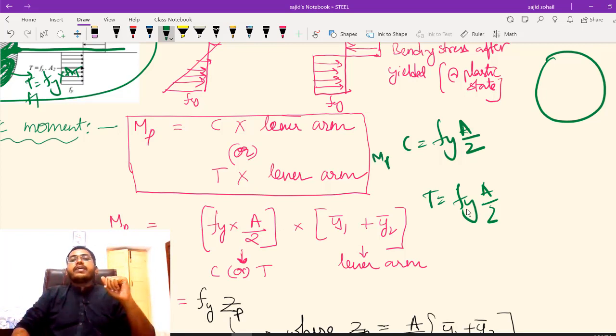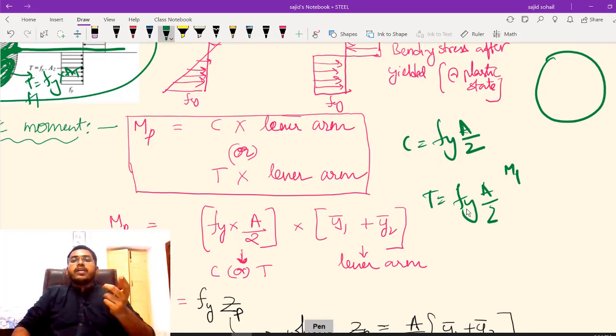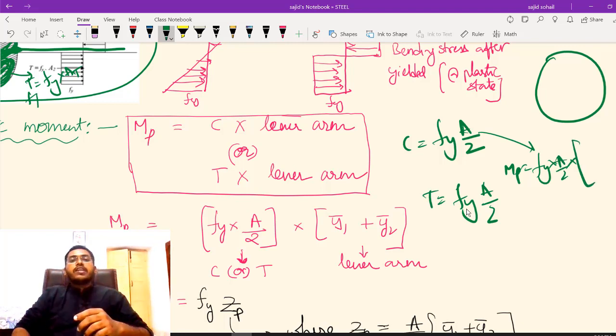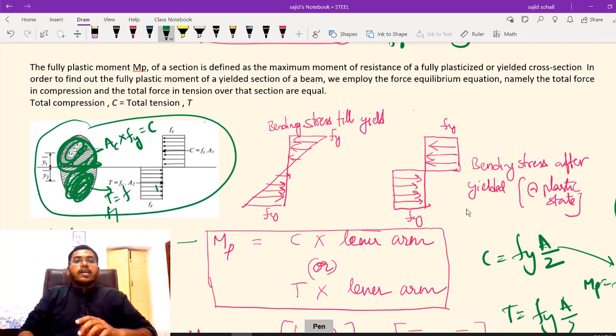So my MP is C into lever arm or T into lever arm. I will do the same. My MP value will be C, Fy into A by 2, into my lever arm. What is lever arm? It is a very simple concept. Let us see this diagram. The resultant of my compressive force is acting, let us say, at this point.